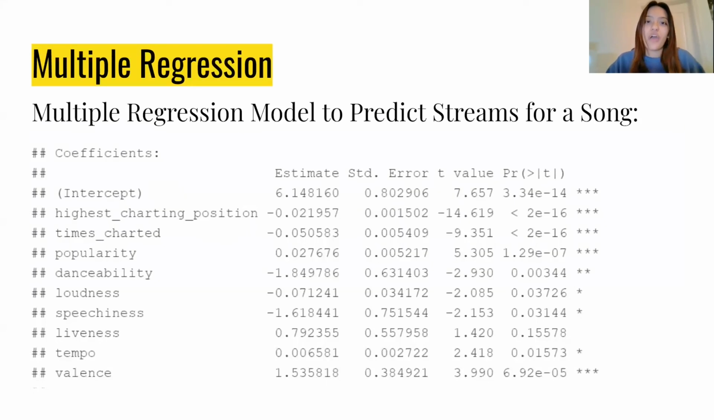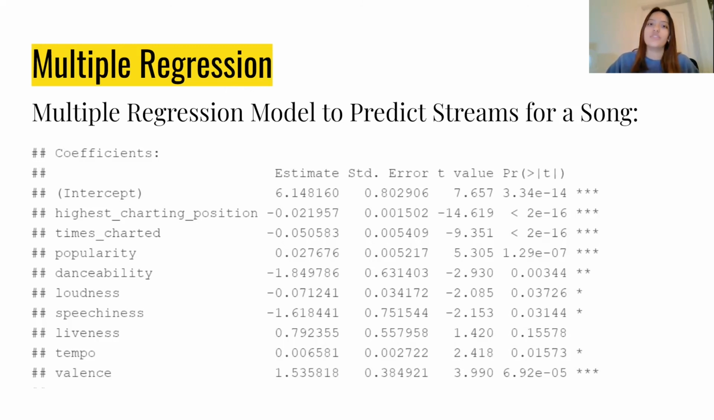So for the multiple regression model, I wanted to create a model to predict the number of streams for a song. I used almost all of the numerical variables in my model, including the number of streams, artist followers, highest charting position, number of times the song charted, duration of the song, popularity, danceability, energy, loudness, speechiness, acousticness, liveness, tempo, and valence. So when I put my model into the step AIC function, the function decided that the most important variables were highest charting position, number of times charted, popularity, danceability, loudness, speechiness, liveness, tempo, and valence.